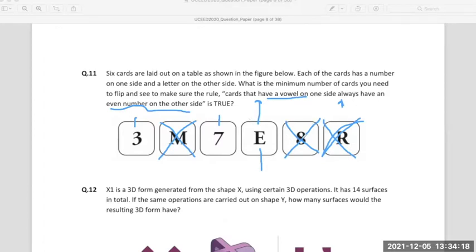8, I won't even touch, because I just want to be sure, if there is no vowel at the back of 8, so that's why I say a big no to 8. M and R are of no interest to me because they are not vowels, nor are they odd numbers, which would help in proving this point. That's why I will only flip 3, 7 and E to prove this statement.